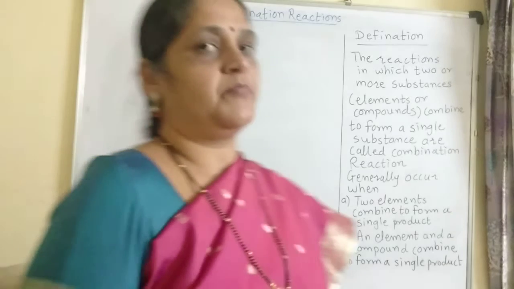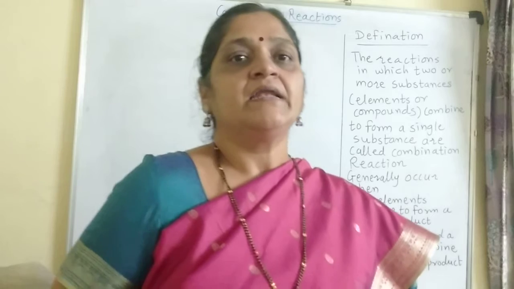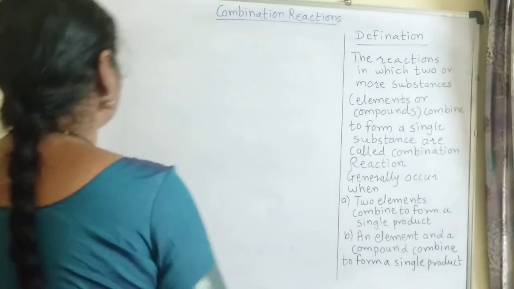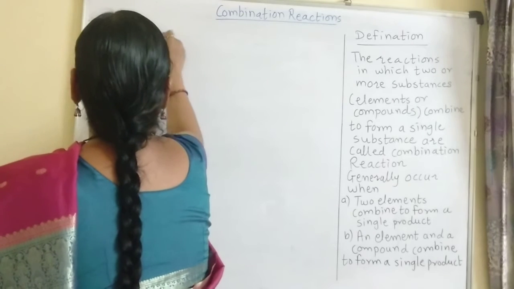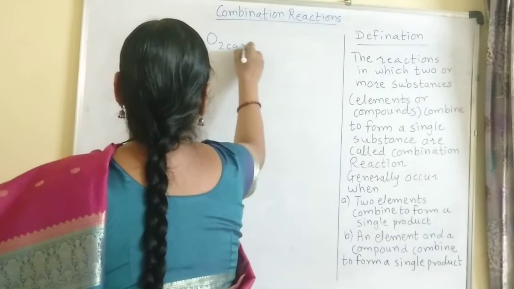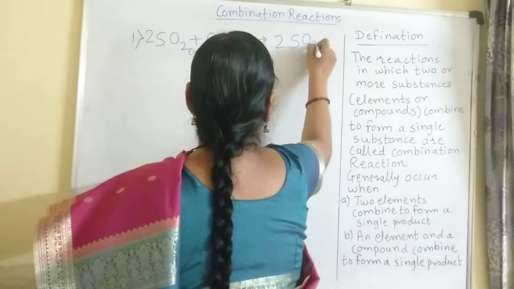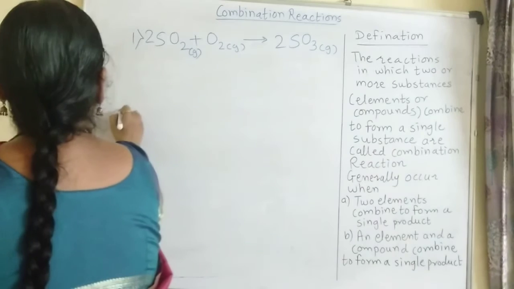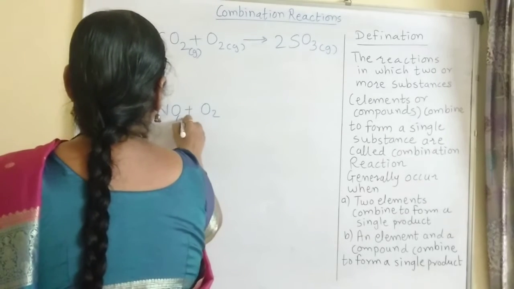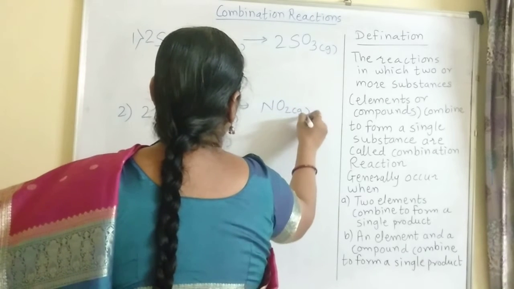The examples are: sulfur dioxide gas combines with oxygen gas to produce sulfur trioxide gas, and nitric oxide combines with oxygen gas to produce nitrogen dioxide gas, which is brown in color.